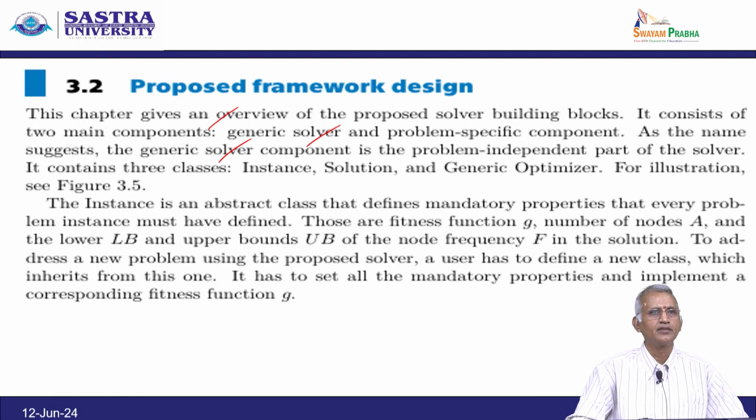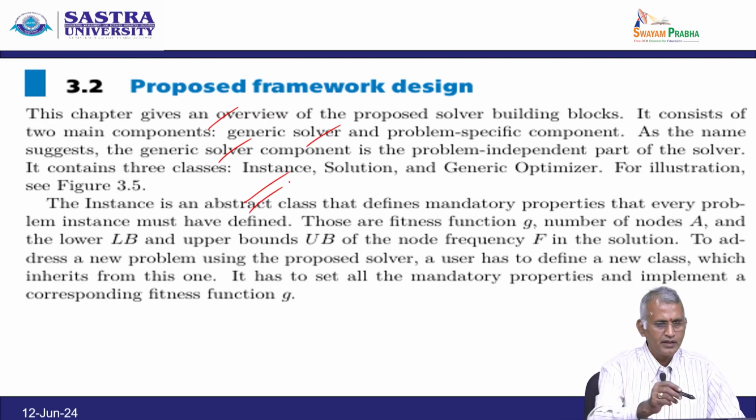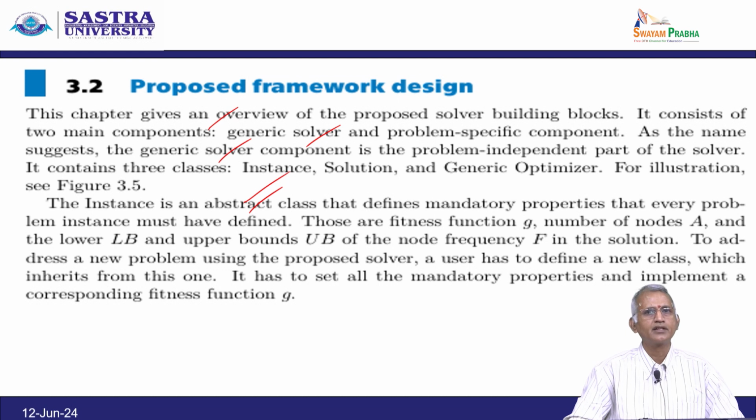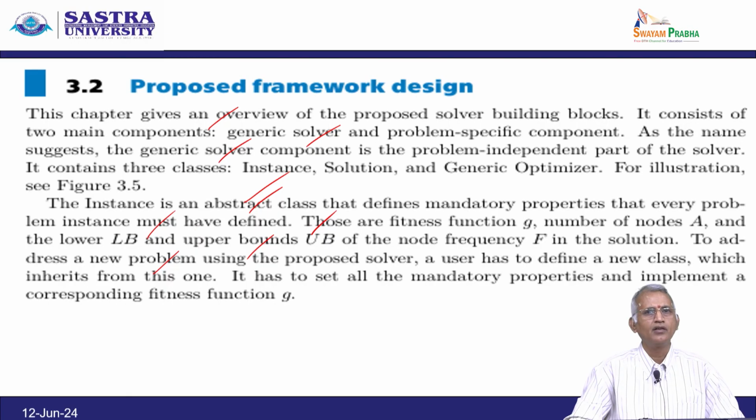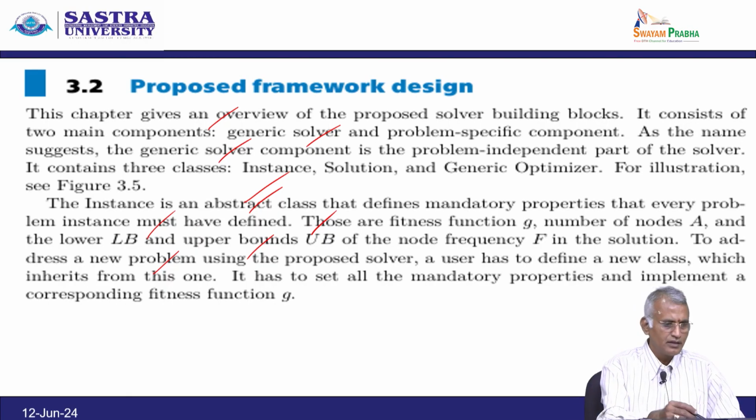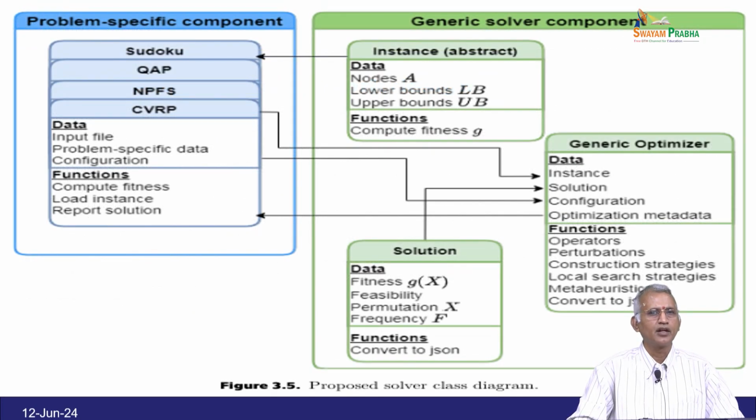For example, in figure 3.5, the instance is an abstract class that defines the mandatory properties that every problem instance must define. Those are the fitness function g, the number of nodes, the lower bound LB and upper bound UB of the node, and the frequency F in the solution. To address a new problem using the proposed solver, a user has to define a new class which inherits from this one. So, it has to set all the mandatory properties and implement the corresponding fitness function g.